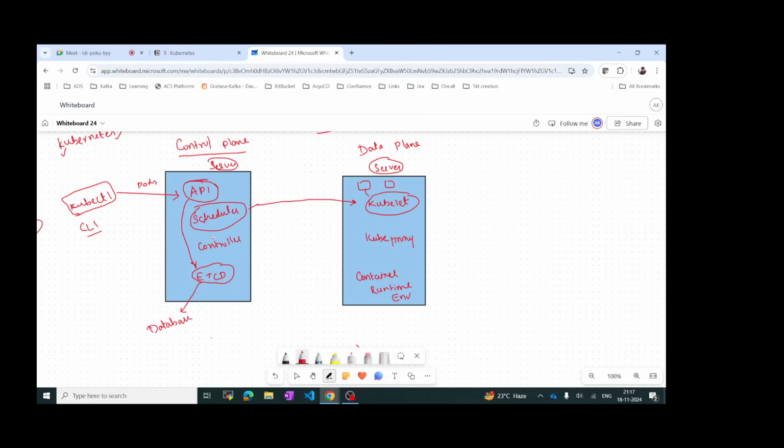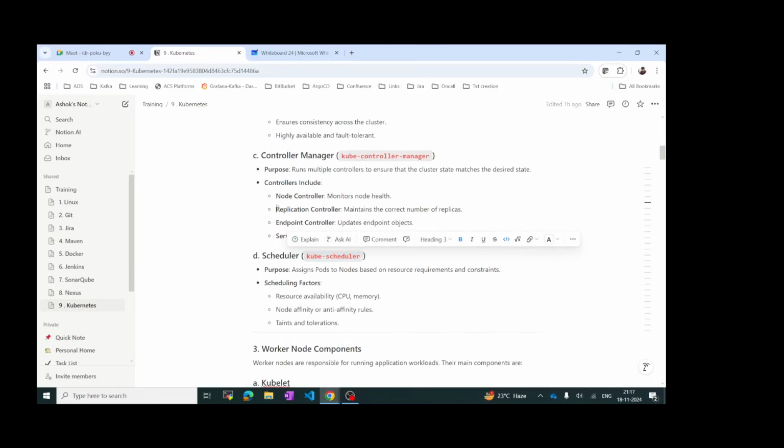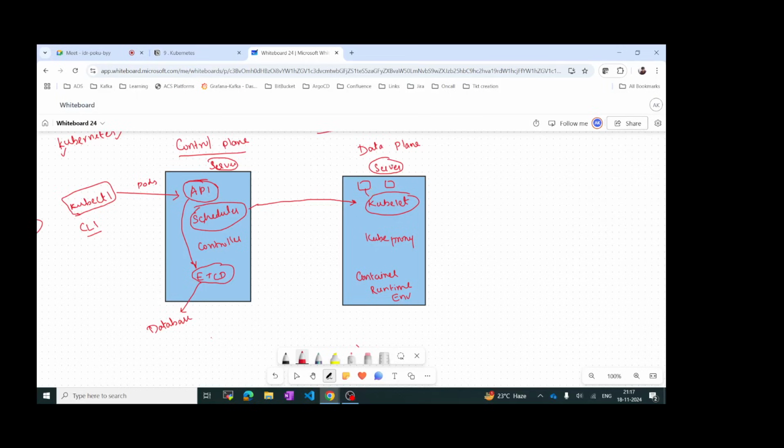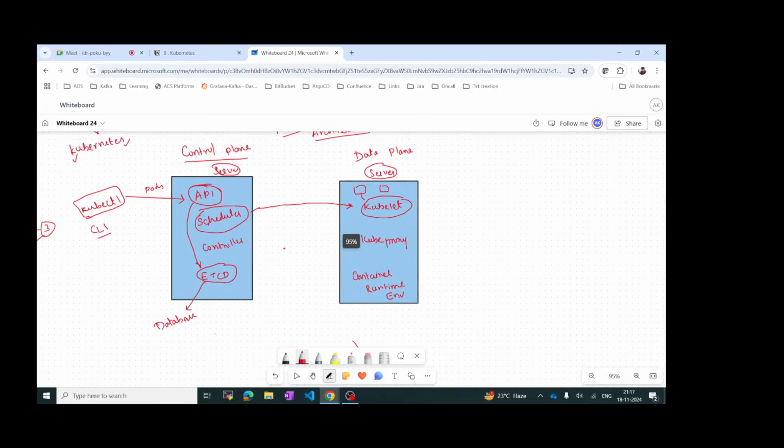And then the controller. We will have multiple controllers, like the replication set controller, and different types of controllers, like the node controller, in case you have multiple nodes. We can call this data plane a node as well. For example, if we have only one node, this is called node 1. We can have multiple nodes as well. Let's try to understand with one component. Later on we can go with multiple nodes, and multiple masters as well.